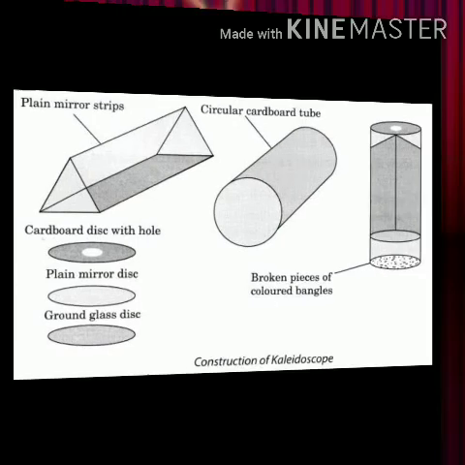And remember that in a kaleidoscope, whenever you see a pattern, that same pattern is not going to form again. You will be able to find a pattern only once. Every time a new pattern is going to form, and it is used by designers of wallpapers and fabrics, as well as by artists to get ideas for new patterns.